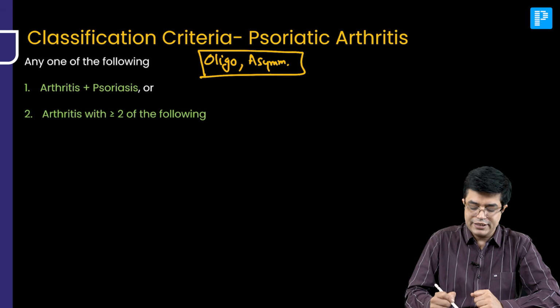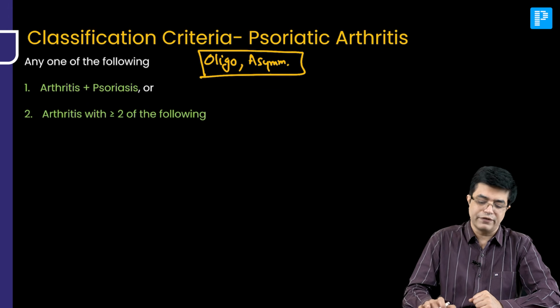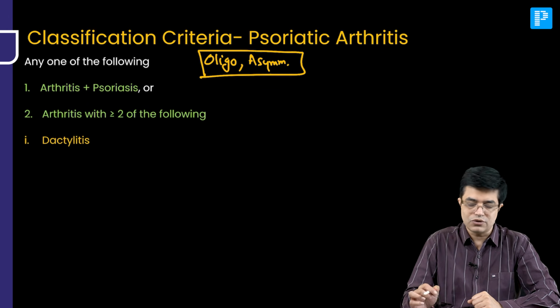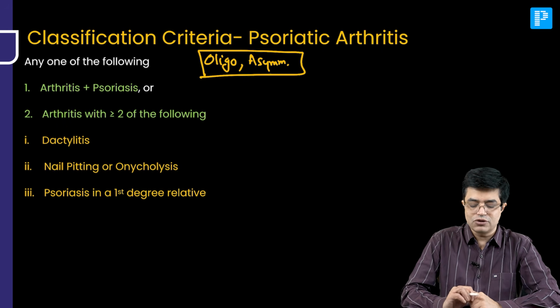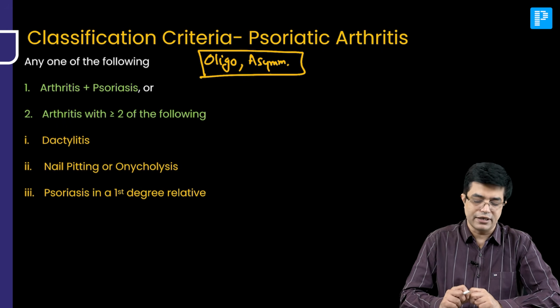Or if arthritis is present with 2 or more of the following. First feature, dactylitis, also called a sausage digit. Second, nail pitting or onycholysis. And third, psoriasis in a first degree relative.